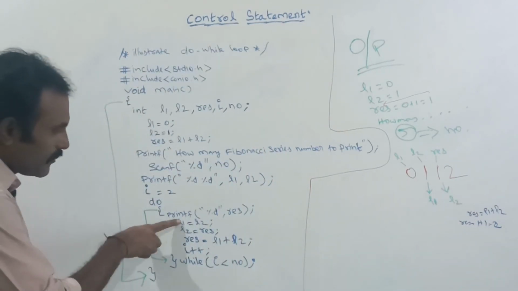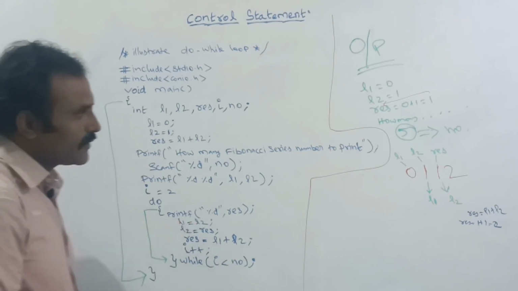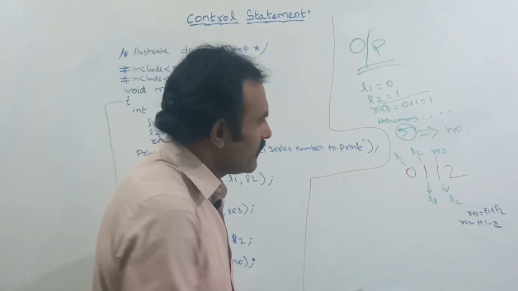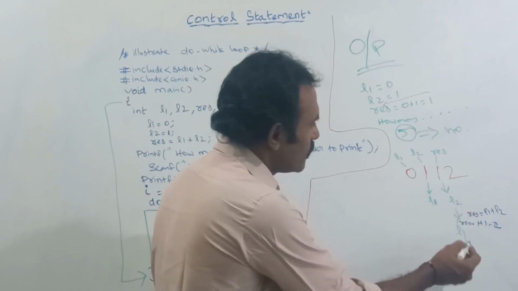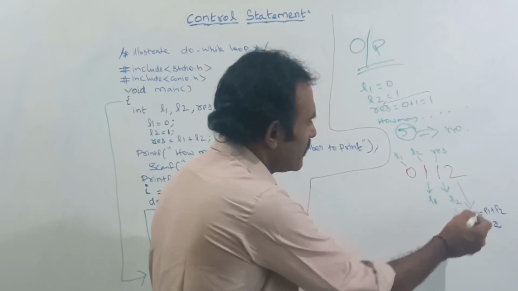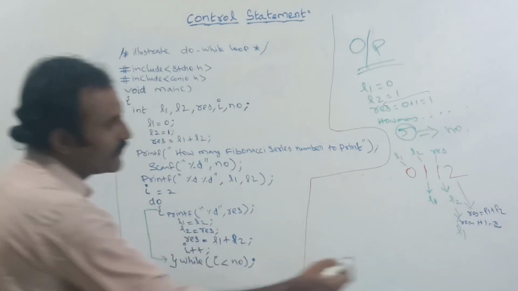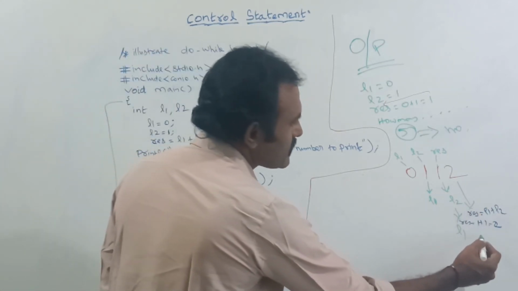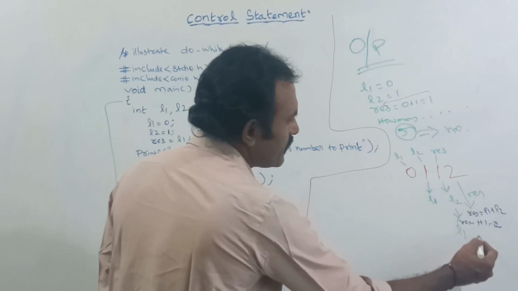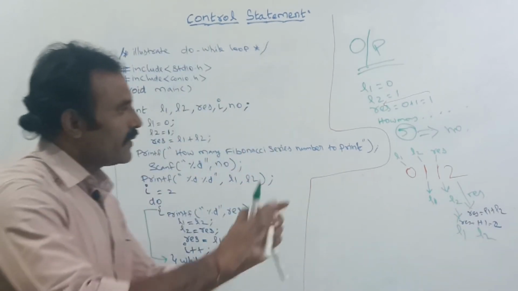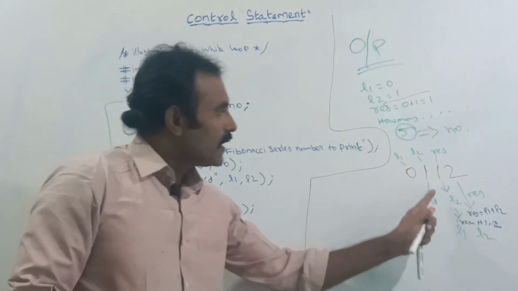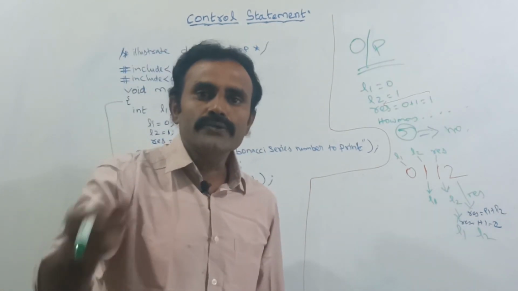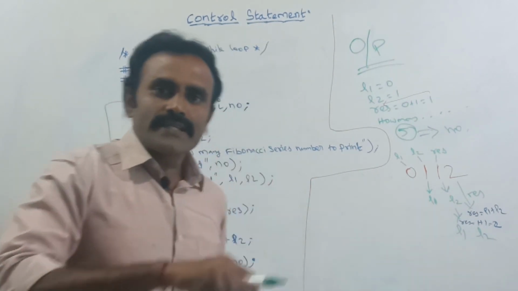Next, I am going to swap L1 is equal to L2. So now currently, the L2 value will become L1 and the result value will become L2. Now again I am going to add these last two numbers and store it in the result value.